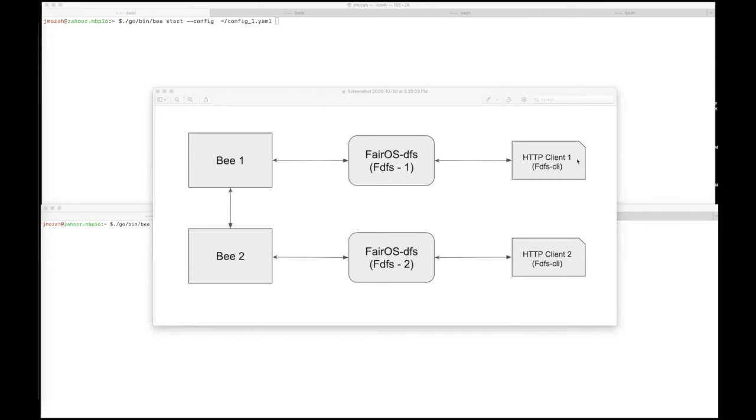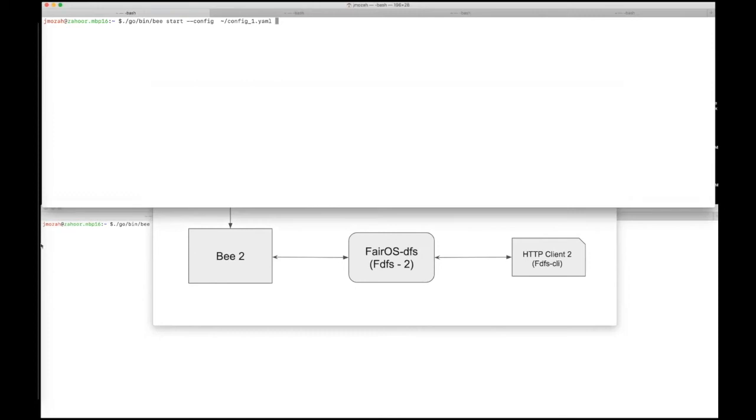So the idea is to create something in this client and see that it is visible here, and do something at this client and see that it is visible here. Since all the data is stored in a decentralized fashion in the Bee, the data should be updated and visible in both the places. Let's go into the demo.